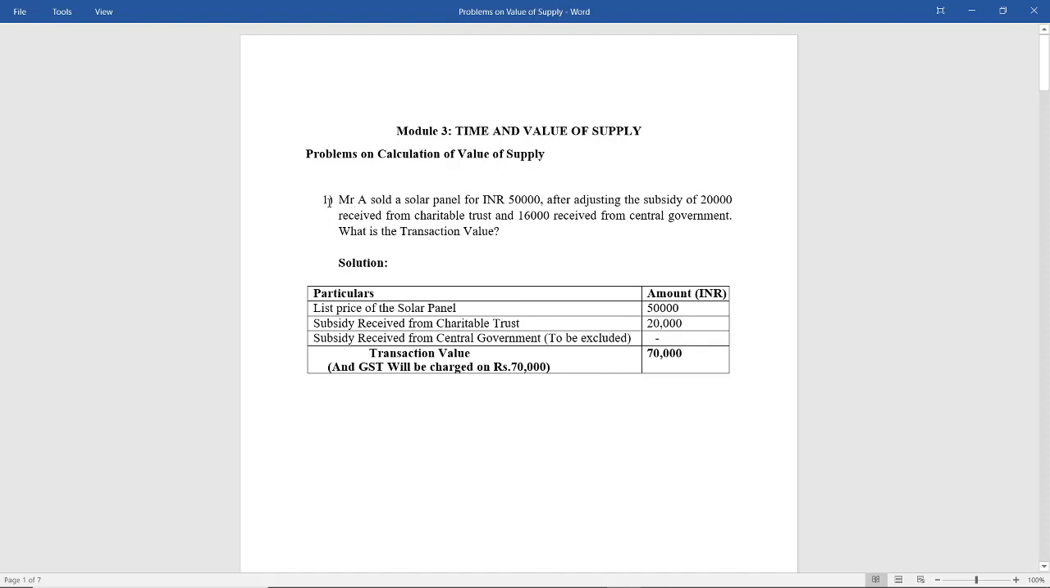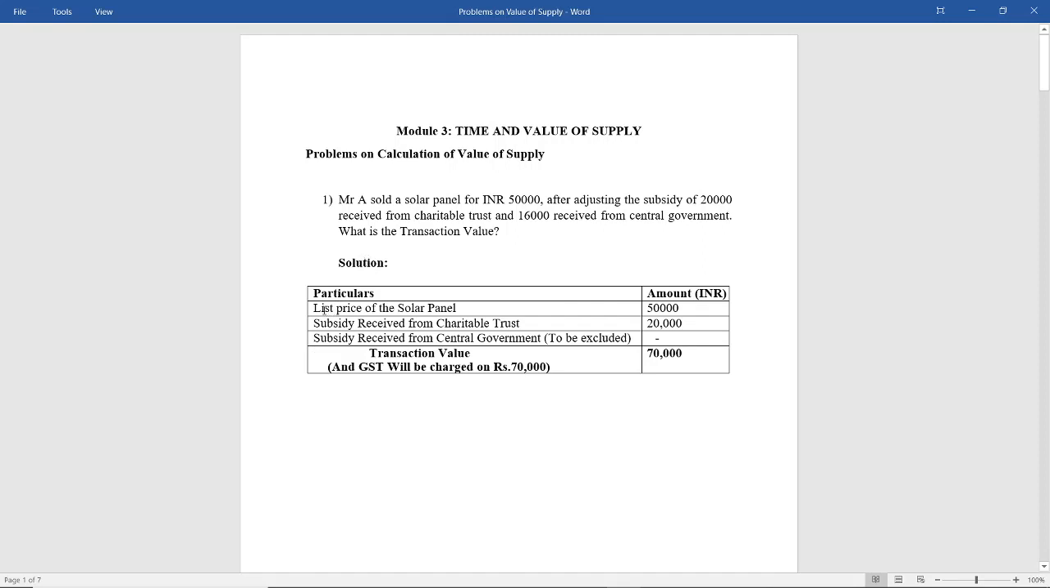Problem number 1. Mr. A sold a solar panel of rupees 50,000 after adjusting a subsidy of 20,000 received from a charitable trust and 16,000 received from central government. What is the transaction value? Now, first of all, transaction value is the price actually paid or payable. Let us see the solution and find the transaction value.